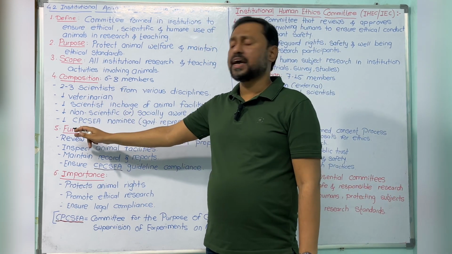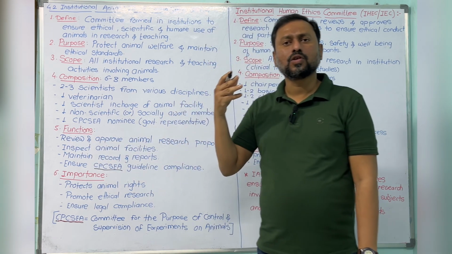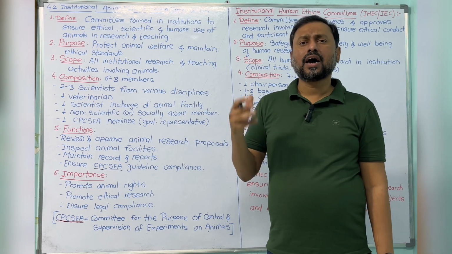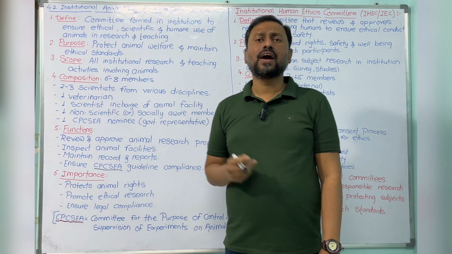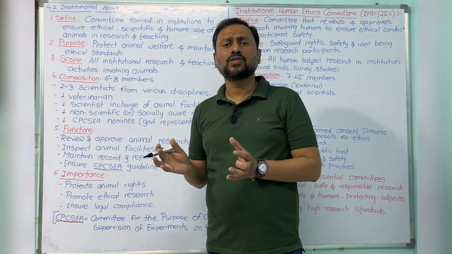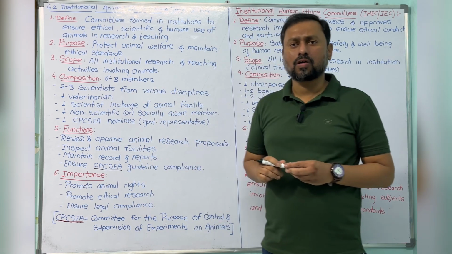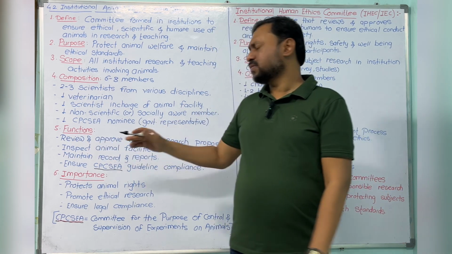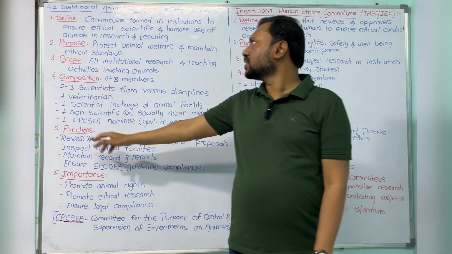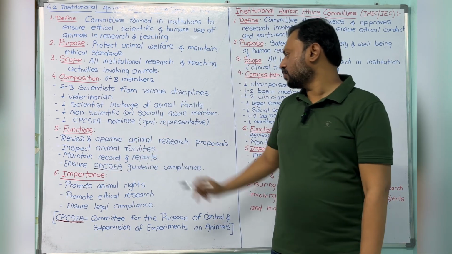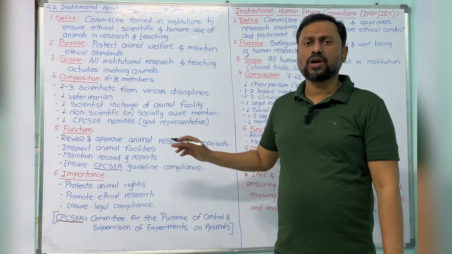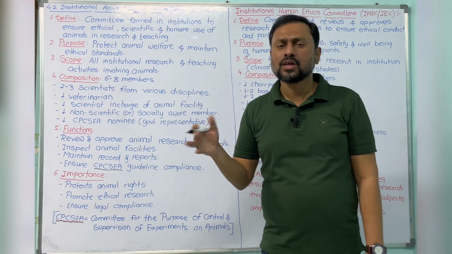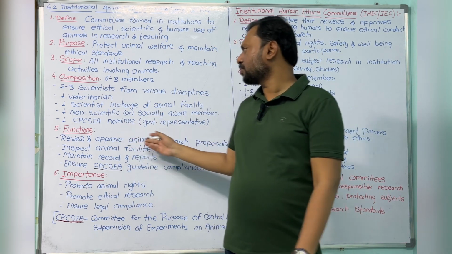The committee reviews what you sent for approval: whether the animals are required or not, how many animals you mentioned, or whether we have to reduce the animals. They review everything, including necessity, and approve the animal research. This is the approving body for animal use in research. It may reject if it finds the use of animals is not justified.